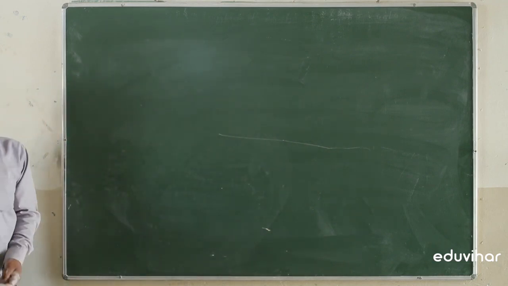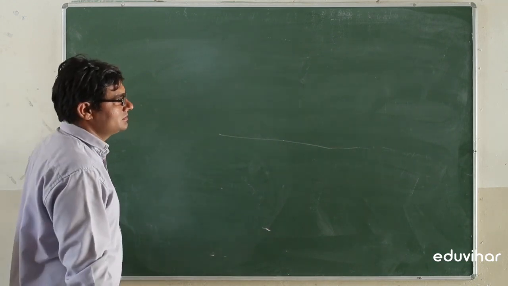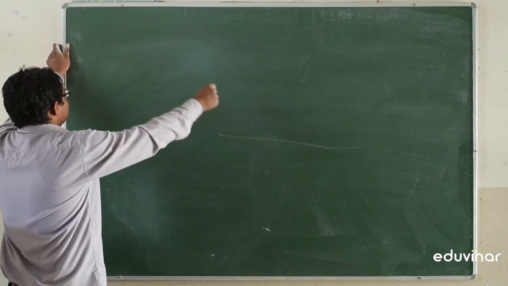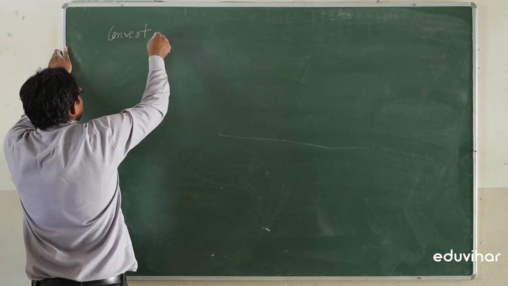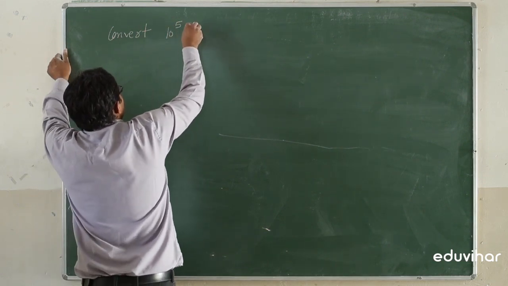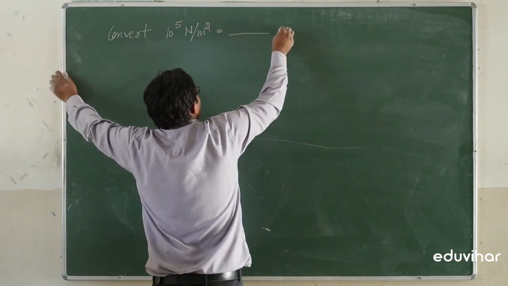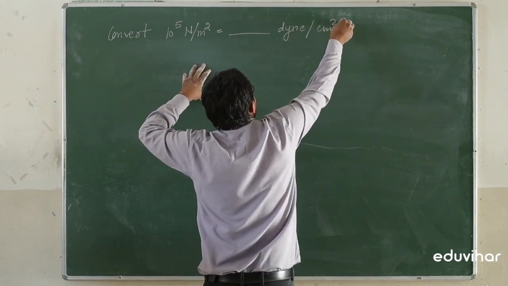We will take another example for conversion of one system of unit into another. Convert 10 to power 5 Newton per meter square into dyne per centimeter square.